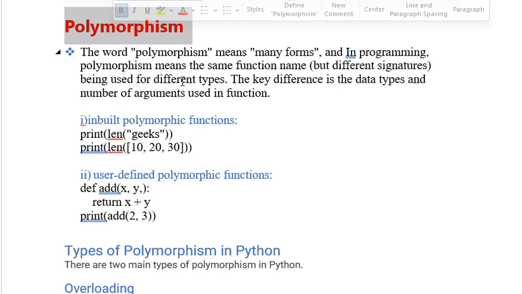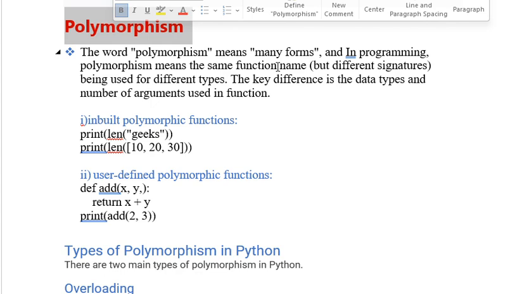So we'll be using the same function name for the particular class. But the arguments we use in those functions may differ. The function name which we are defining will be the same, but the arguments can differ. One function can have two arguments, another may have three arguments depending upon the situation, but the function name will be the same. That is the main scenario.